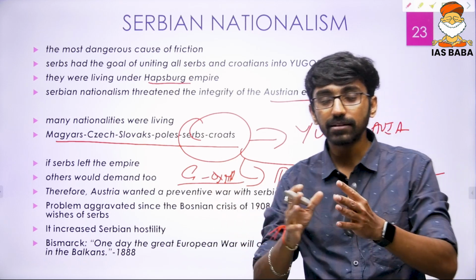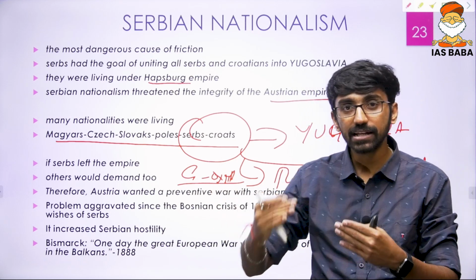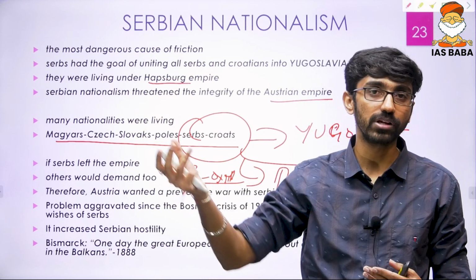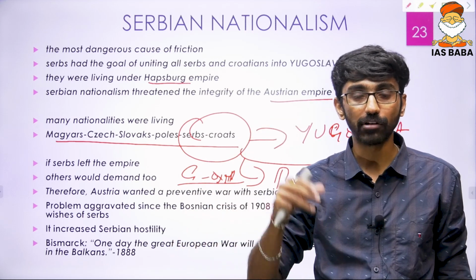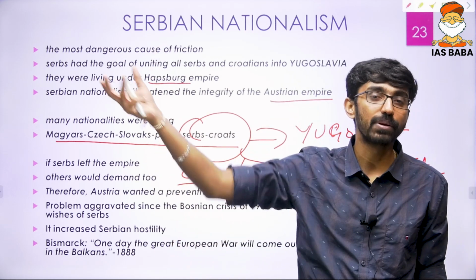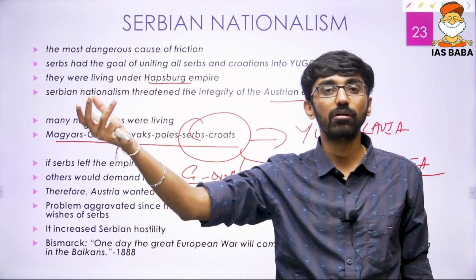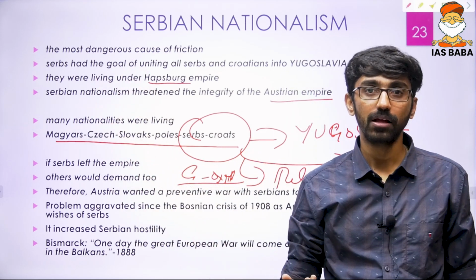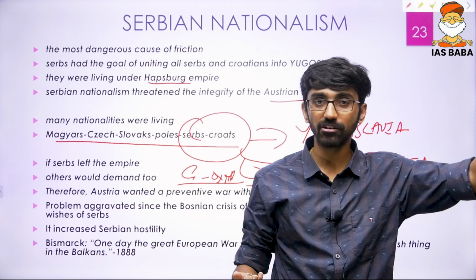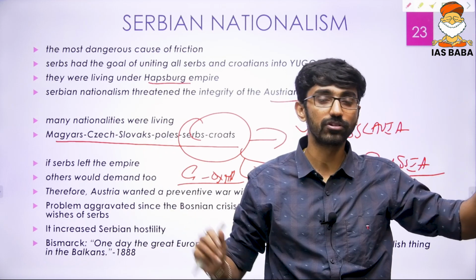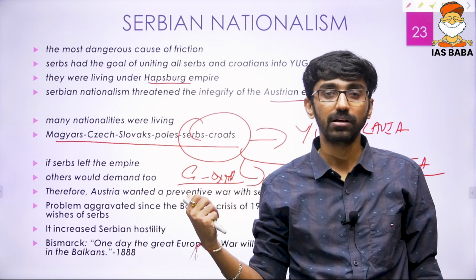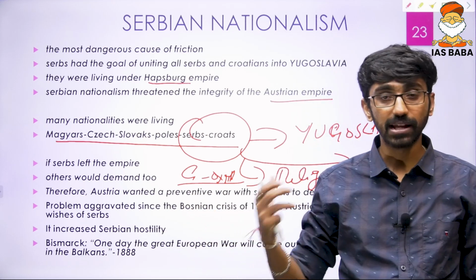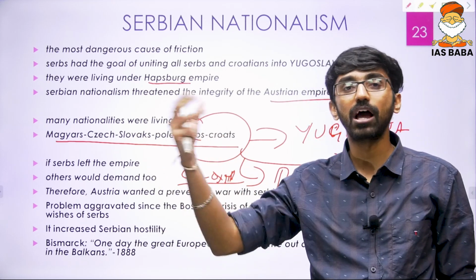Certain events happened that led to increased Serbian hostility towards Austria. And that is what ultimately happened: the Serbian national Gavrilo Princip assassinated the Prince of Austria, which led to the First World War. So, keeping aside the balance of power causes that we have seen, the major cause would be Serbian nationalism, the Serbian desire to become independent from Austrian control.